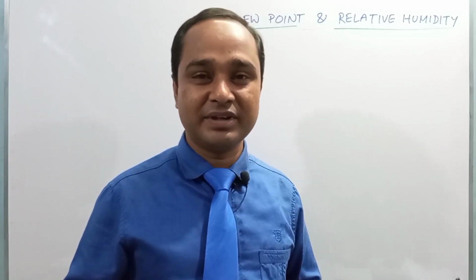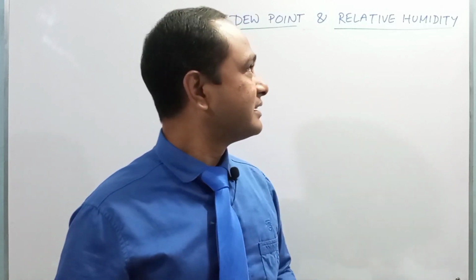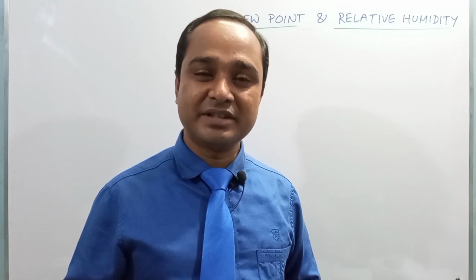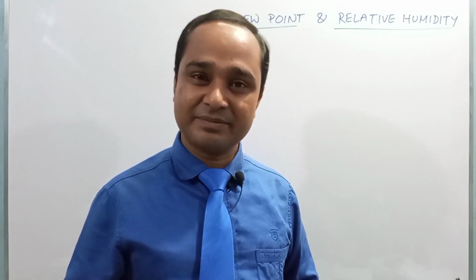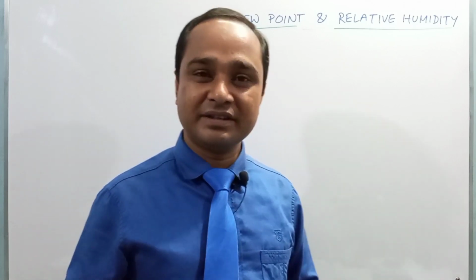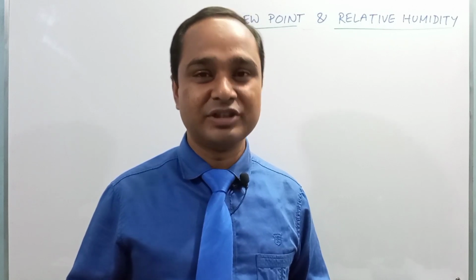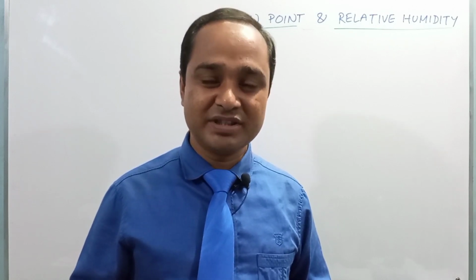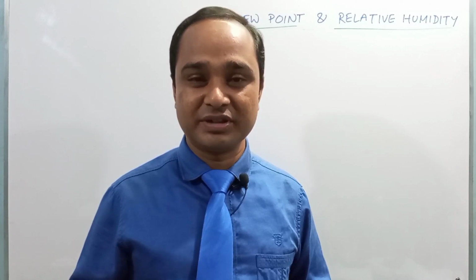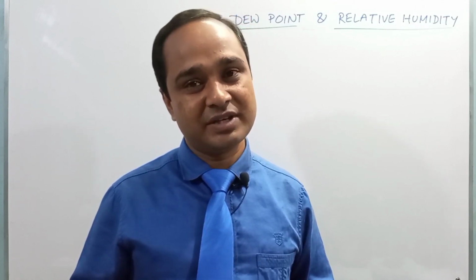If the temperature of air increases, then its capacity of bearing water vapor increases. If the temperature of air decreases, then its capacity also decreases. So we can say that the capacity of bearing or holding water vapor by the air depends on its temperature. There are two types of humidity. First one is absolute humidity and second one is relative humidity. So now we are going to the definition of the two types of humidity.